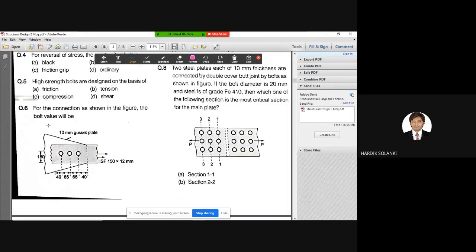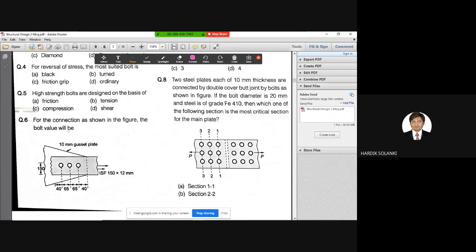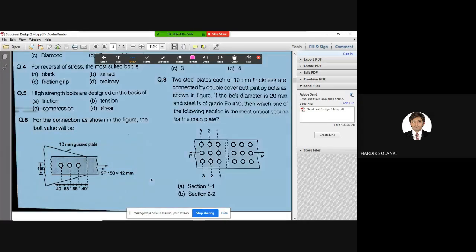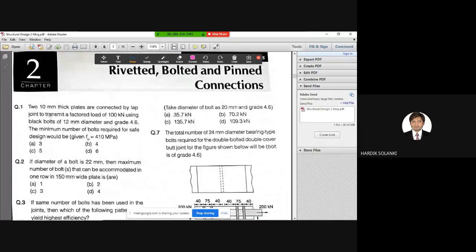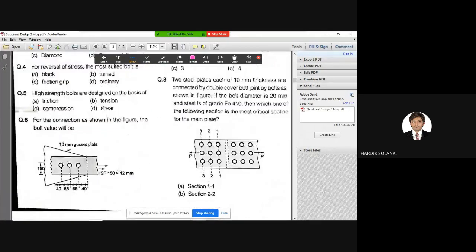Again, it is a long question, but I'll show you the steps, how to solve it, because this type of question is asked in the GATE exams. Let us see what is given here. For the connection as shown in the figure, you need to find the bolt value. Again, the same question as this one, right? Here it is asked to calculate the number of bolts; here we need to find the bolt value.